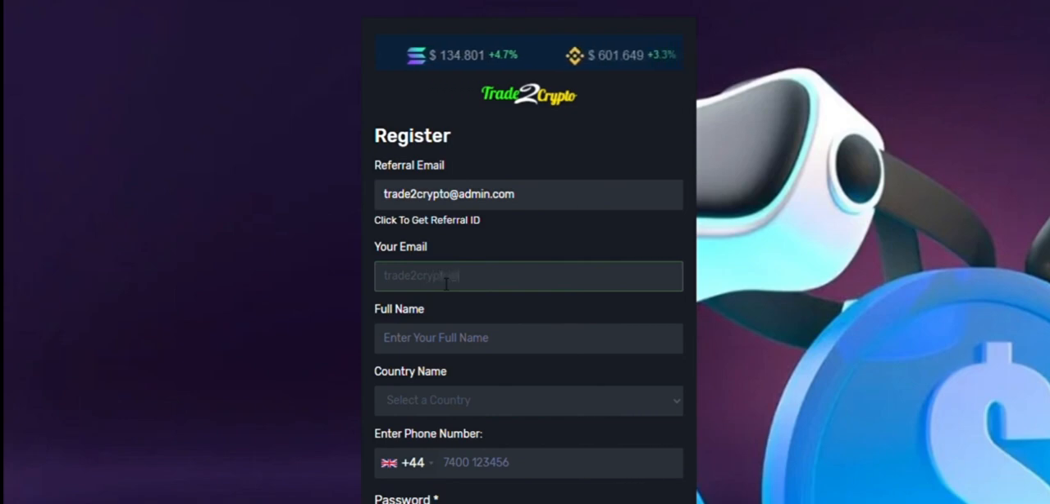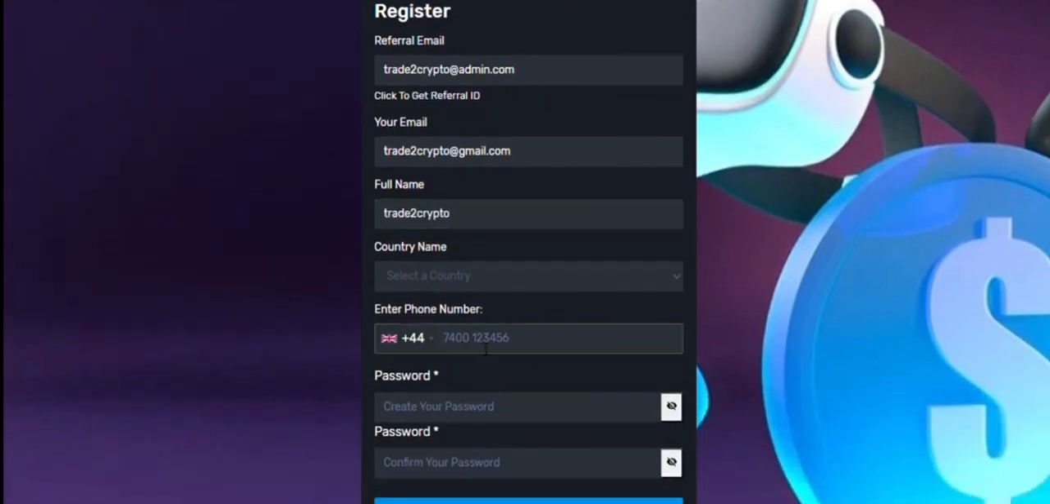Next, enter your active email ID. Make sure it's a valid one, as you'll receive an important confirmation message. Now, fill in your full name, exactly as it appears on your official documents. After that, select your country from the drop-down menu and enter your phone number without the country code.